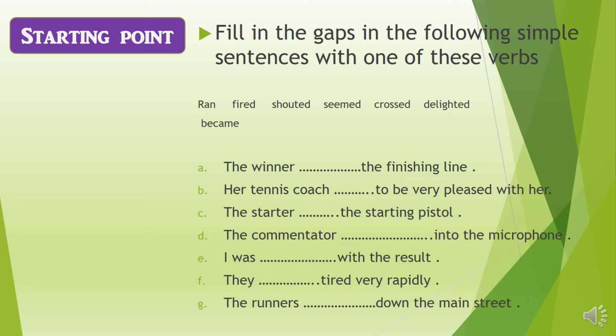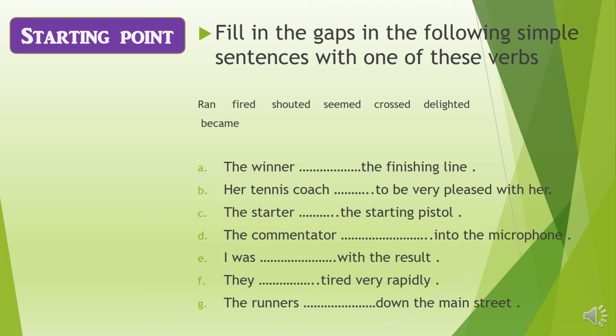Before also we have discussed this one already. Seem can be taken as a verb. C1. The starter blank the starting pistol. What is the answer for that, children? The starter fired the starting pistol.